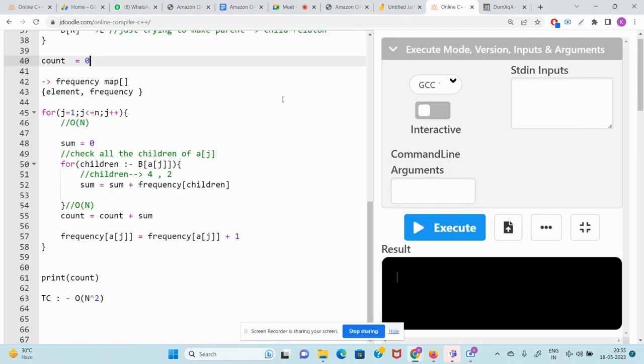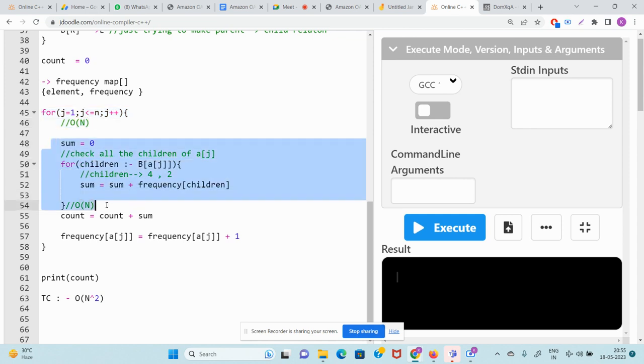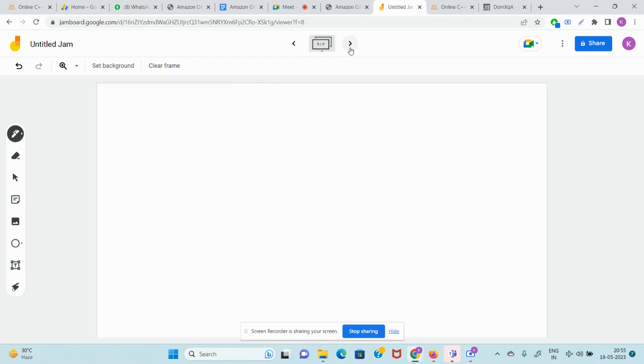If you want to improve the time complexity, just see where you are wasting time. You can never ignore O of n time in checking all the j elements. You now need to do this thing efficiently. Try to get the sum in just O of 1 time. And guys, what if I tell you it is possible to get it in O of 1? And here is the trick. Okay guys, start listening properly.